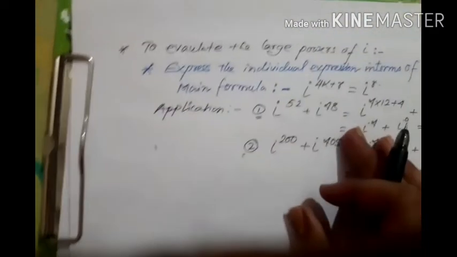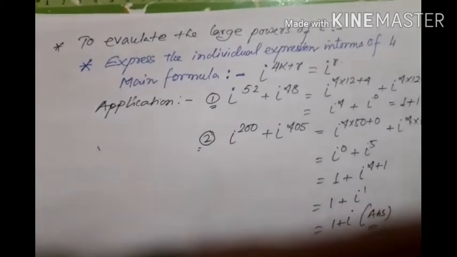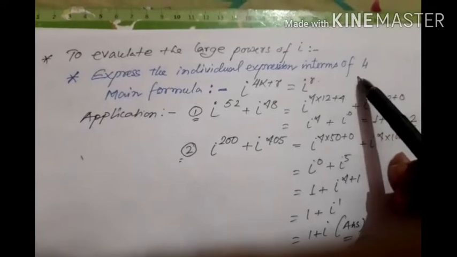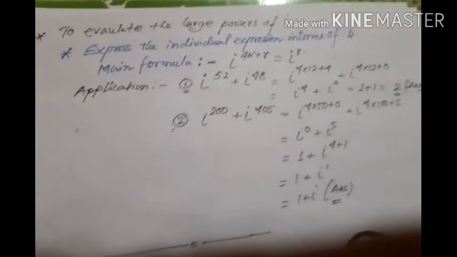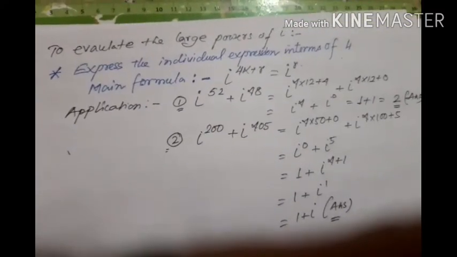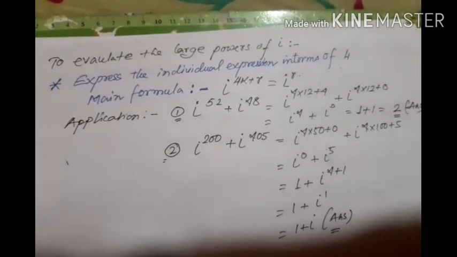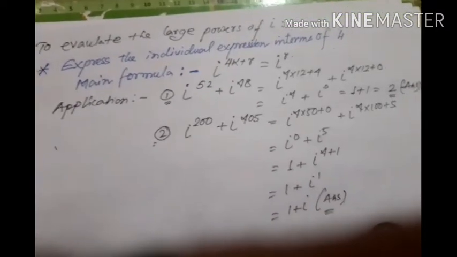Next, our next part is to evaluate large powers of i. How can you evaluate large powers of i? Express the individual expression in terms of 4. But what is the reason I have told you this? Because we know if we express i with powers of 4, the value will always be 1. So it's an advantage for us, and that's why we would like to express i in terms of 4 always if possible.